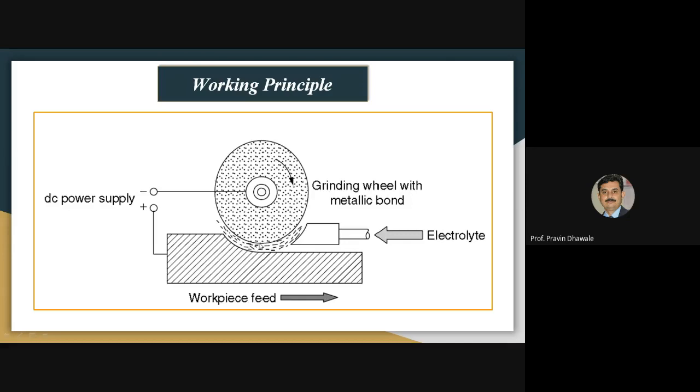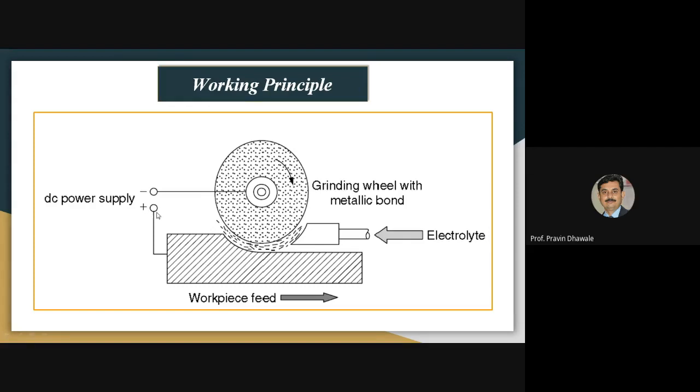There is a gap between the grinding wheel and the surface of the workpiece. Here we are providing a DC power supply, whose negative terminal is connected with the grinding wheel. So this grinding wheel will act as a cathode and will play the role of a tool in the electrochemical grinding process.